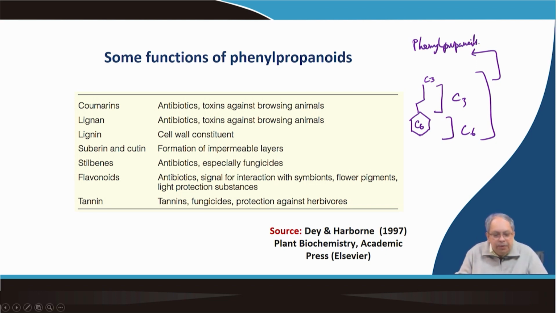Why do we study phenylpropanoids? Because phenylpropanoids consist of diverse subgroups like coumarins, lignans, lignins, suberin, stilbene, flavonoids, and tannins. Most of this we are going to cover in the subsequent class, lecture number 49.